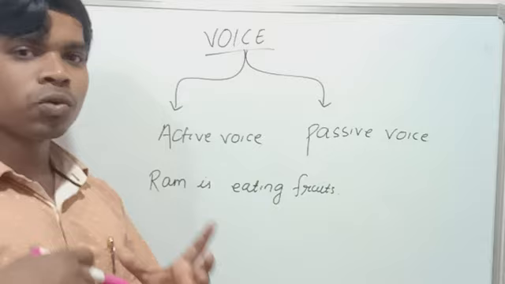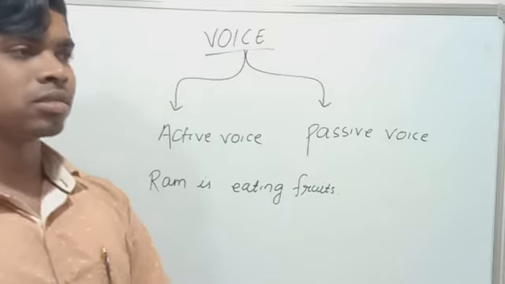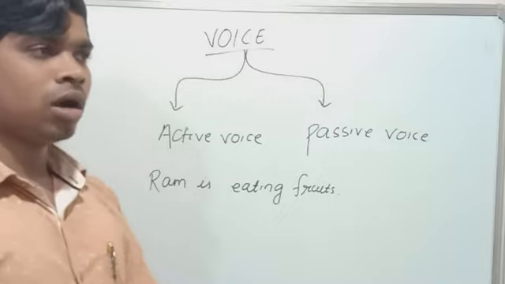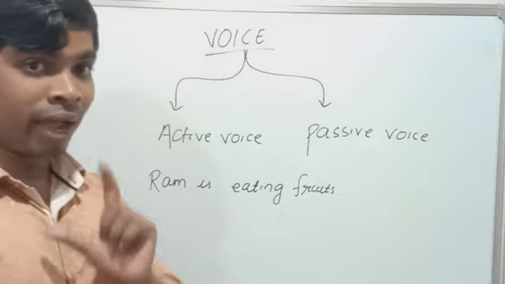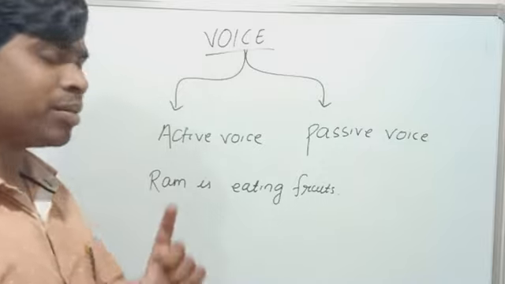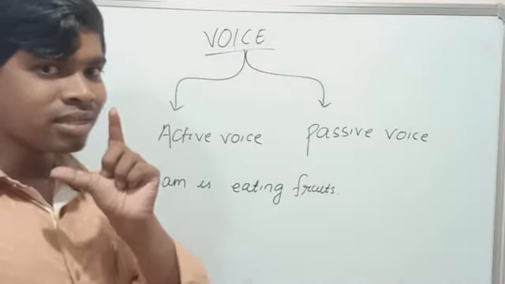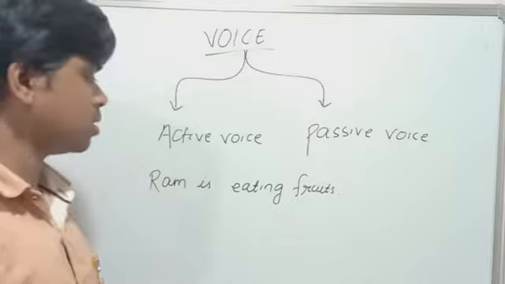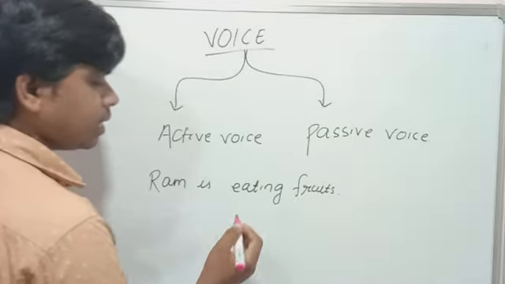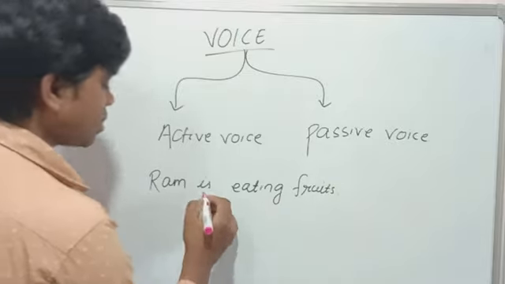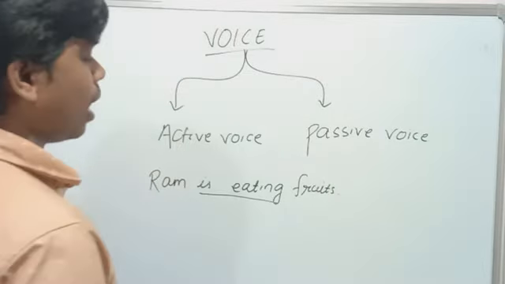Yes, before we find out which sentence is active voice, first we have to find out the verb. Yes, students, we have to find out the verb or action word. Actually, which one is action word in that sentence? Okay, so eating means कुछ खाना है. So in that sentence, eating is our action word.